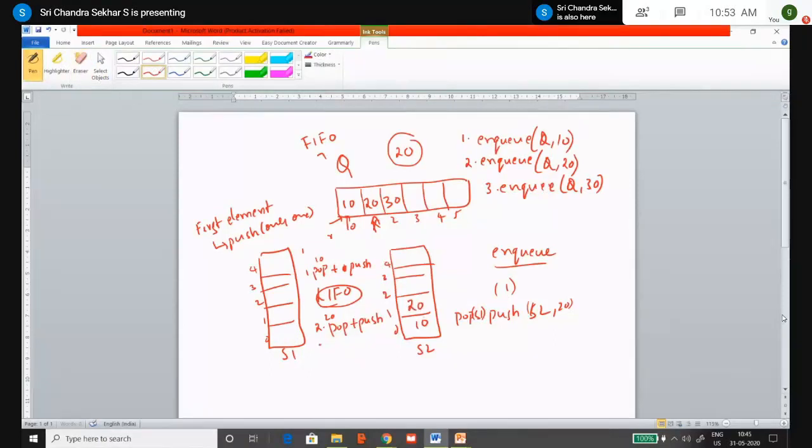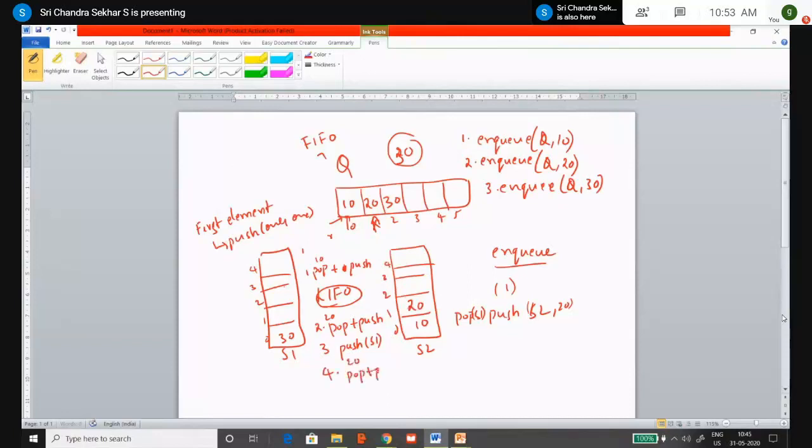Now what is the third operation? You have to push the new element. The new element is nothing but 30. 30 should be pushed into stack 1, right? So it involves again one push operation, push of S1. Now at the last moment, what you have to do? You have to again pop these elements and push them back to stack 1. So how many operations do you have to perform? You have to pop 20 from S2 and push it onto the stack. Therefore again for 20, pop plus push.